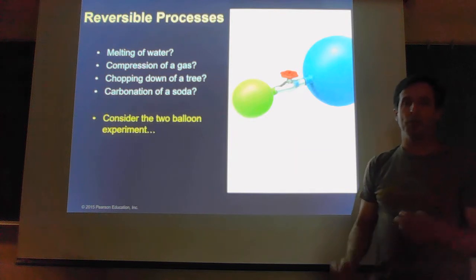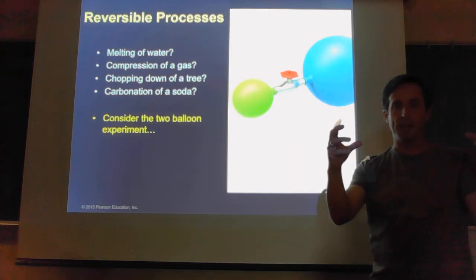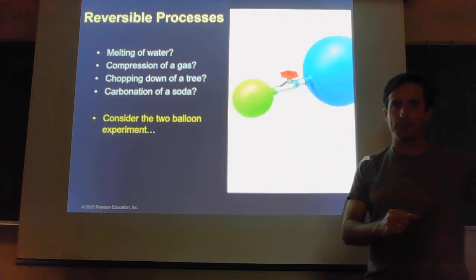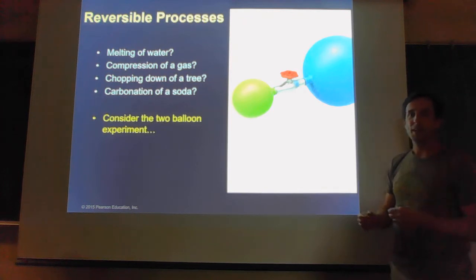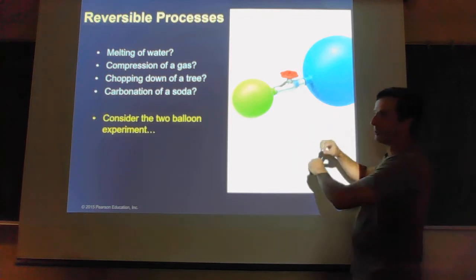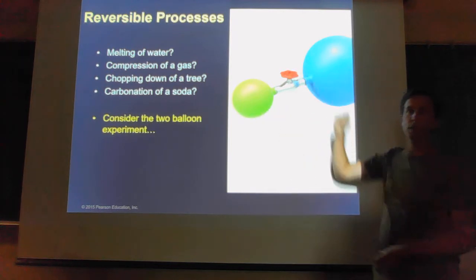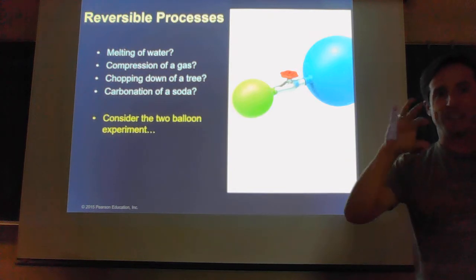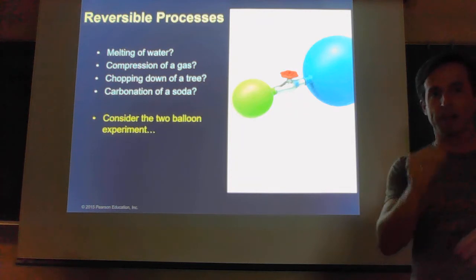And again, most students assume that the two balloons are going to end up with equal size, where half the gas stays on one side and half the gas stays on the other side. Okay? Now, we can expand on that to say, if I allow the gas to pass through, I get half the gas on each side. If I close the valve, that creates a situation that we call static equilibrium, meaning it got to a balance point and then we stopped any movement between the two balloons because the valve is closed.